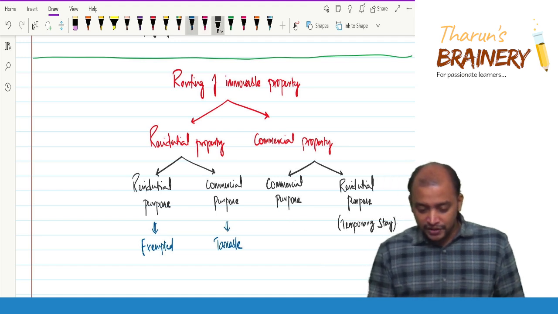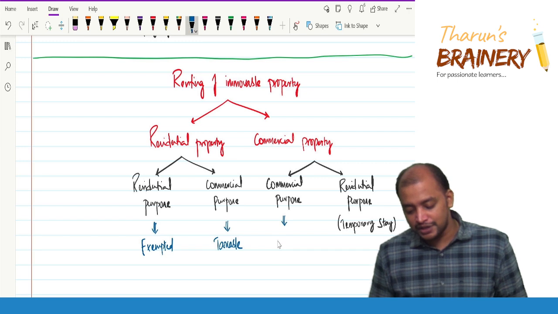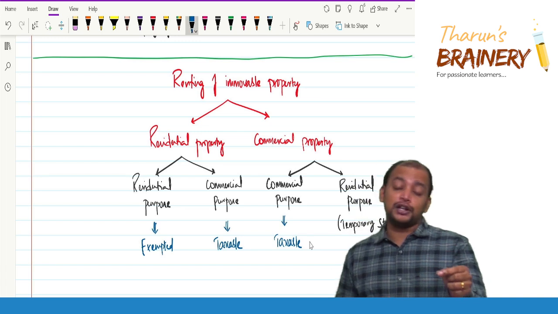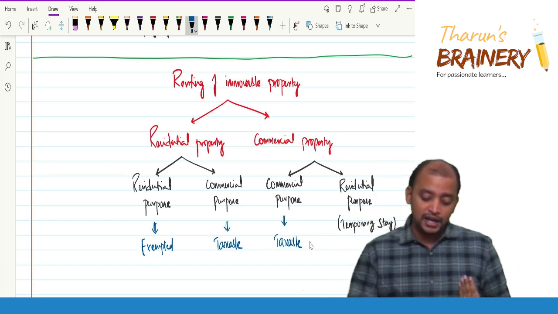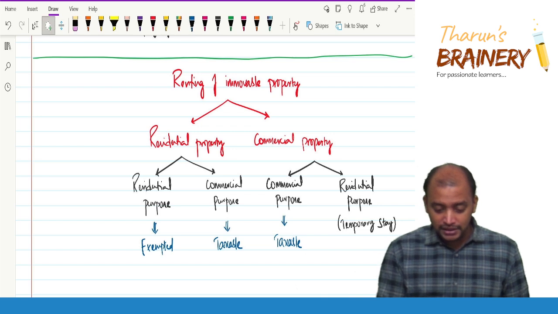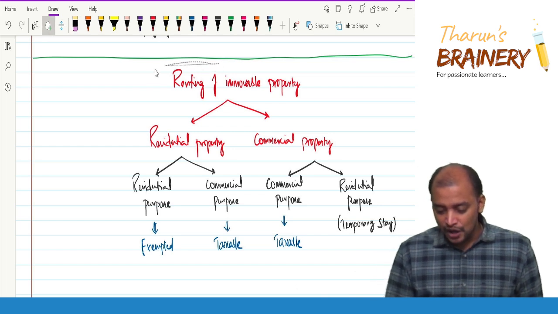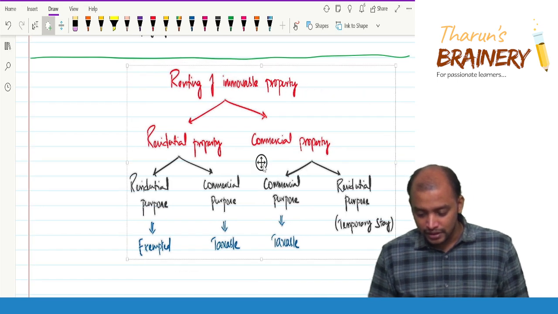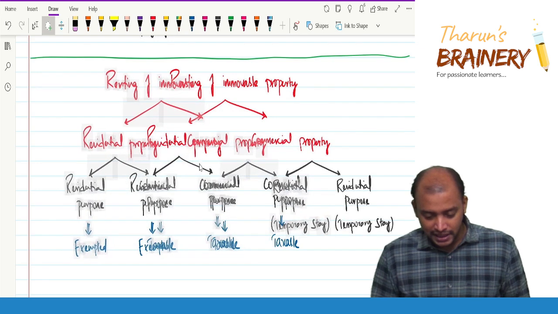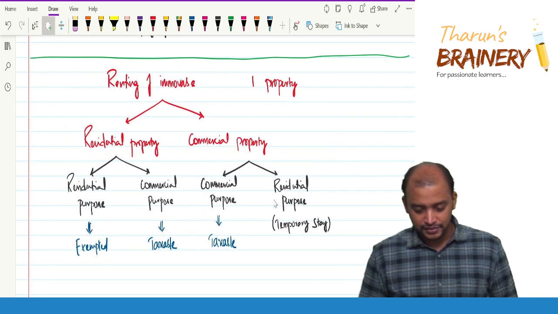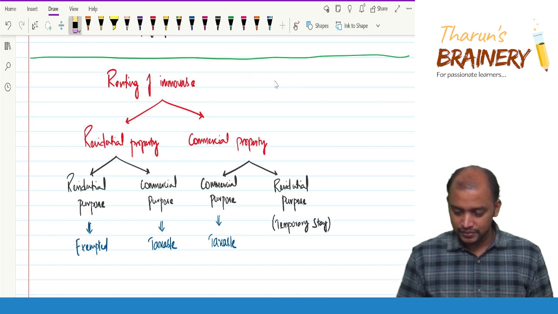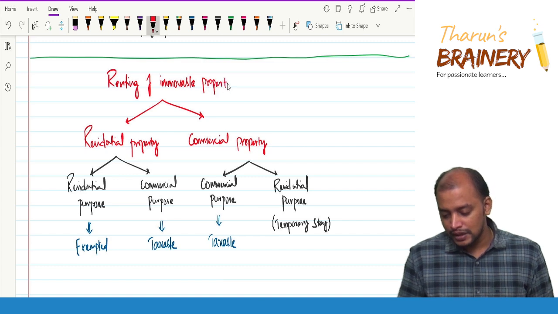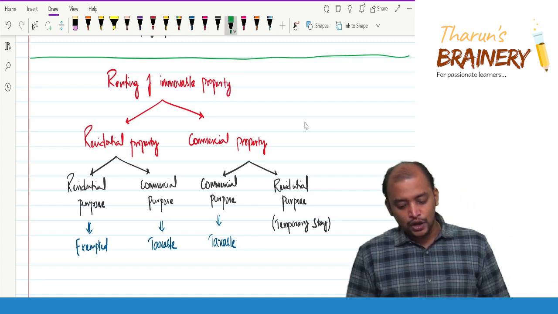If commercial property is given on rent for commercial purpose, no doubt it will be taxable. And commercial property given on rent for residential purpose for a temporary stay, how much is the tariff per day? How much is the amount collected per day, we need to check.